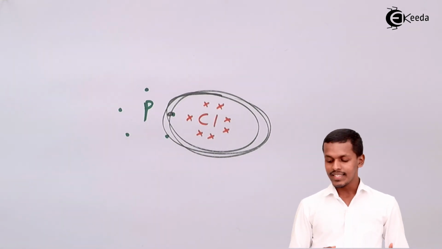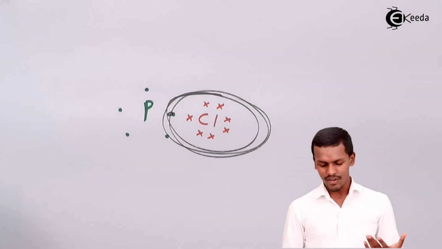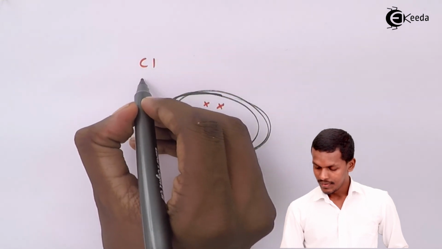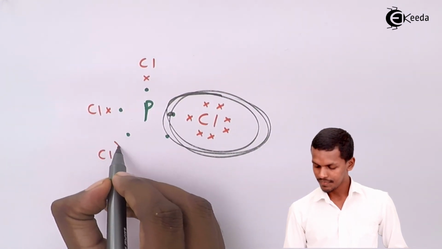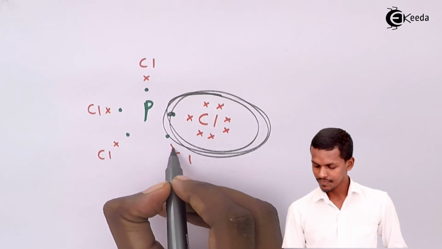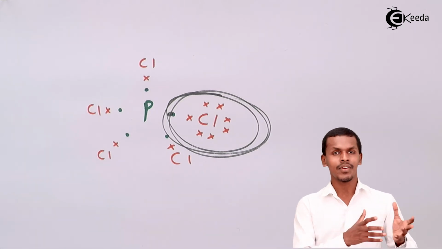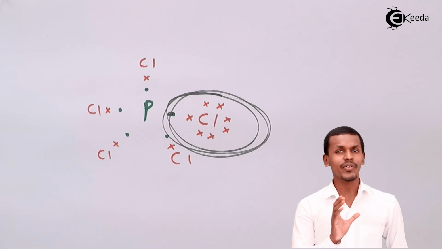Similarly, every chlorine attached to phosphorus will share its electrons. So this will happen, and that's the reason chlorine will acquire a stable electronic configuration. But what about phosphorus?